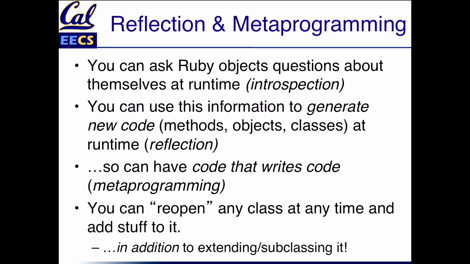So what does this mean? Reflection and metaprogramming are not just these fancy big concepts, right? You can ask Ruby objects questions about themselves at runtime. For example, method_missing gets to look at the name of the method that would have been called and the arguments that that method would have received. We can use that information to generate new code at runtime. That's exactly what attr_accessor is doing, right?